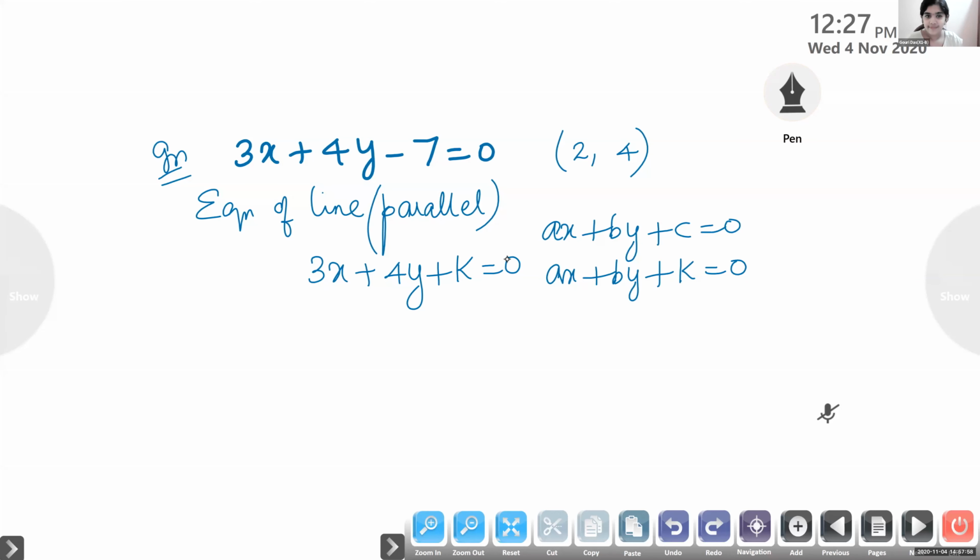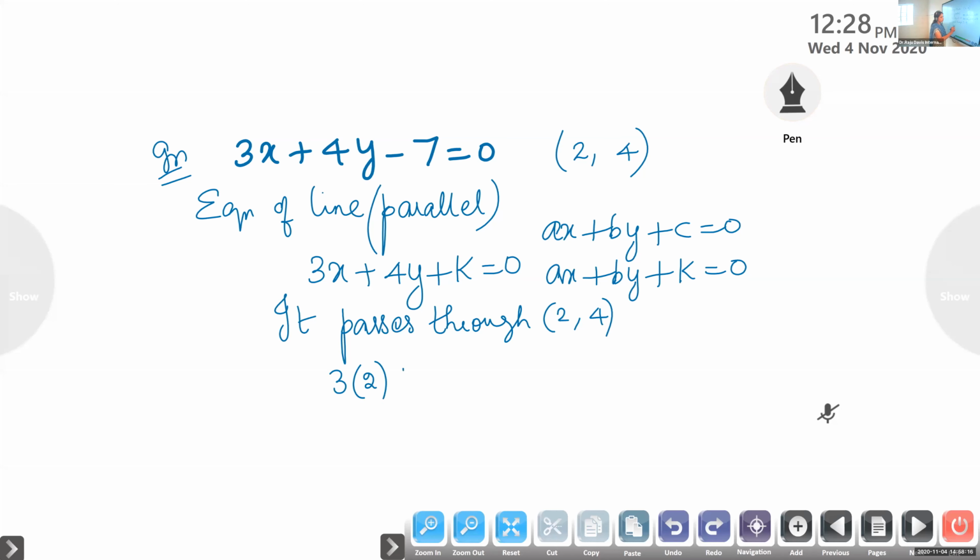Yes, ma'am. So now, we want to find k. What is given? This line passes through the point 2, 4. So substitute for x and y. So when you substitute for x and y, 3 into 2 plus 4 into 4 plus k is equal to 0. That is 6 plus 16 plus k is equal to 0. So it's the value of k.